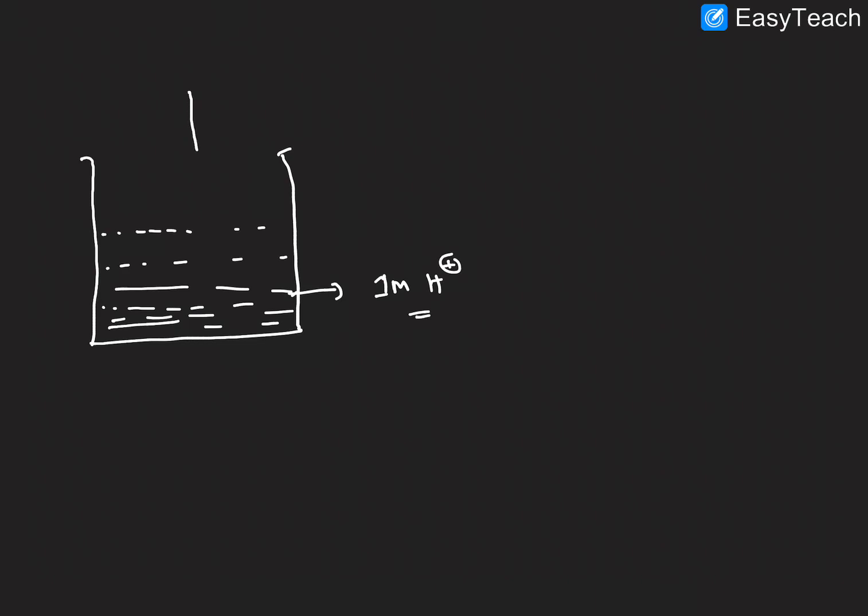And here a platinum wire with platinum black at the end. This is called the platinum black electrode.